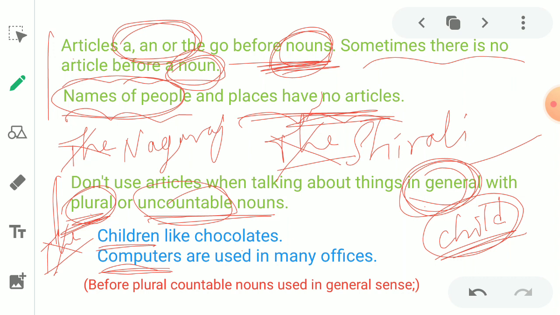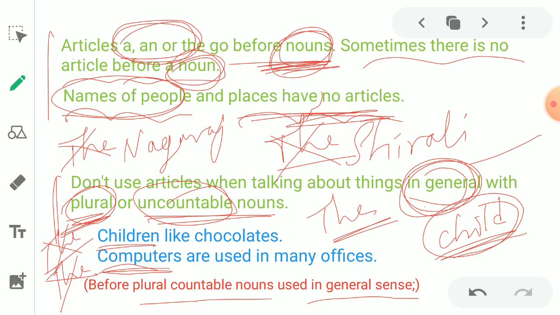Computer is singular. Computers are used in many offices. We cannot say the computers. No need to use an article because the statement is used in general. Got it? So before plural countable nouns used in a general sense, no need to use the or any other article like a or an.